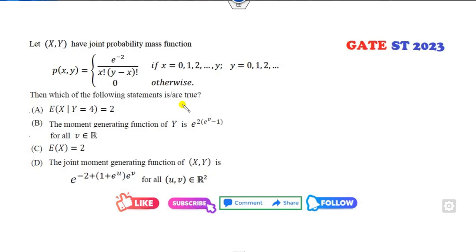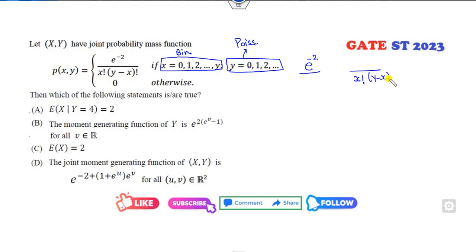Okay, look at this another one. Again, if you look at this, which distribution will work over here and which distribution will work over this case? So definitely it works on the binomial. This one, because it starts from 0, works on the Poisson distribution. So I can write this function e raised to the power minus 2, over x factorial times (y minus x) factorial. So I can multiply this by y factorial.